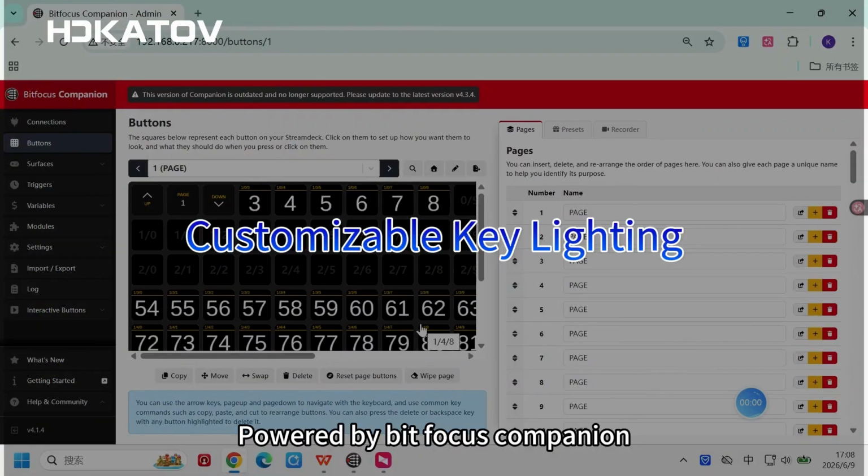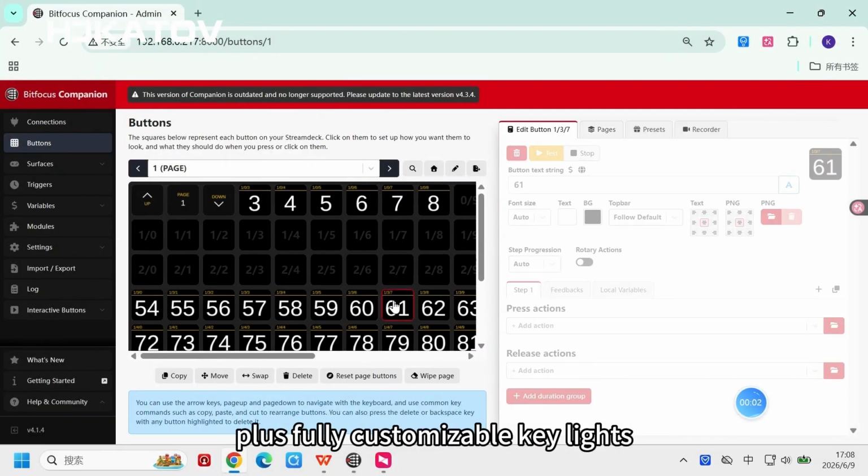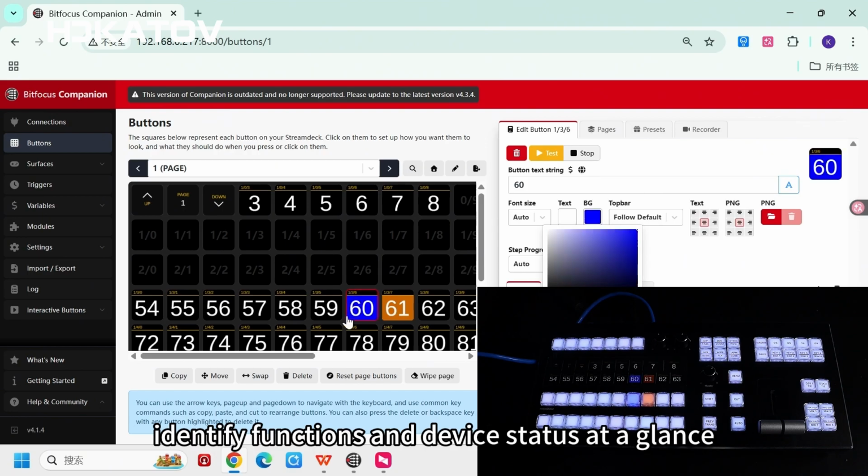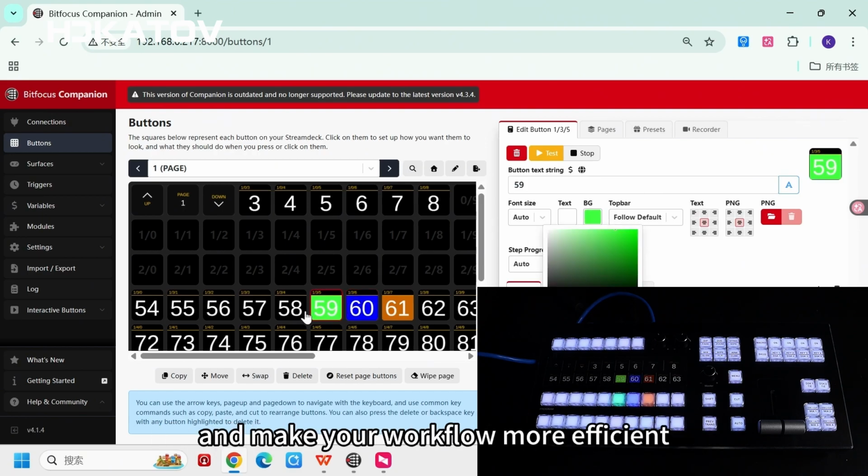Powered by Bitfocus Companion, plus fully customizable key lights. Set colors and light effects as you like, identify functions and device status at a glance, and make your workflow more efficient.